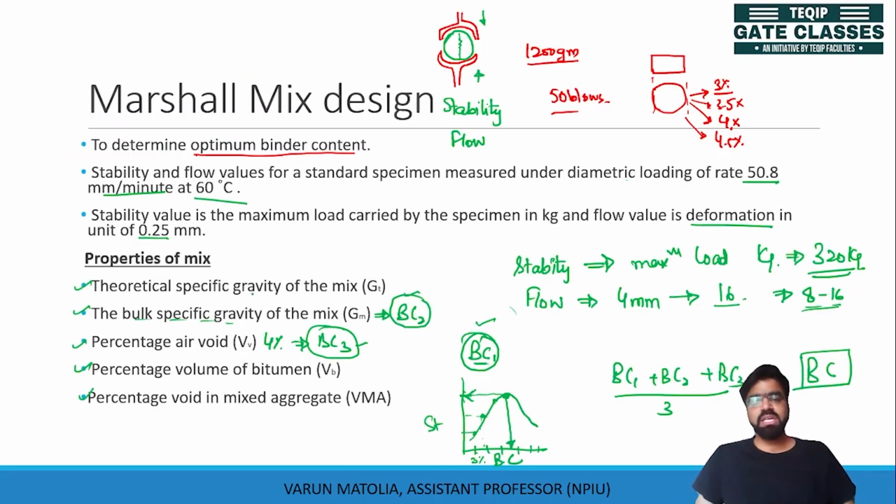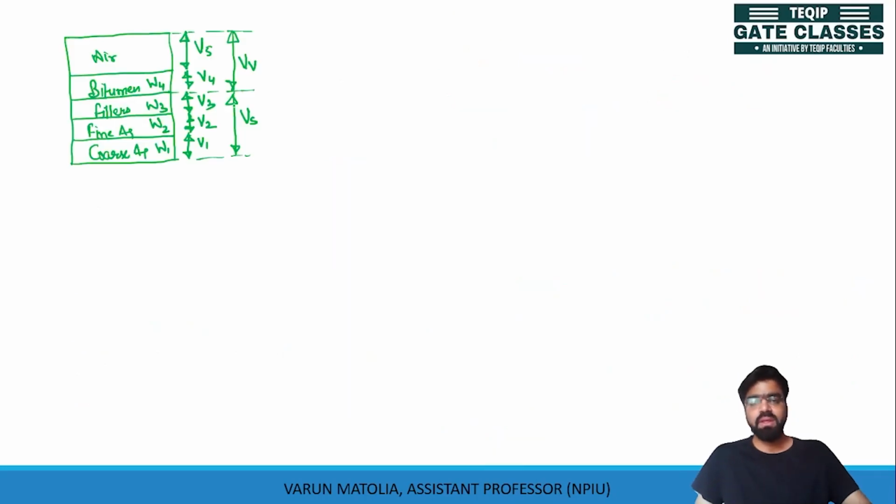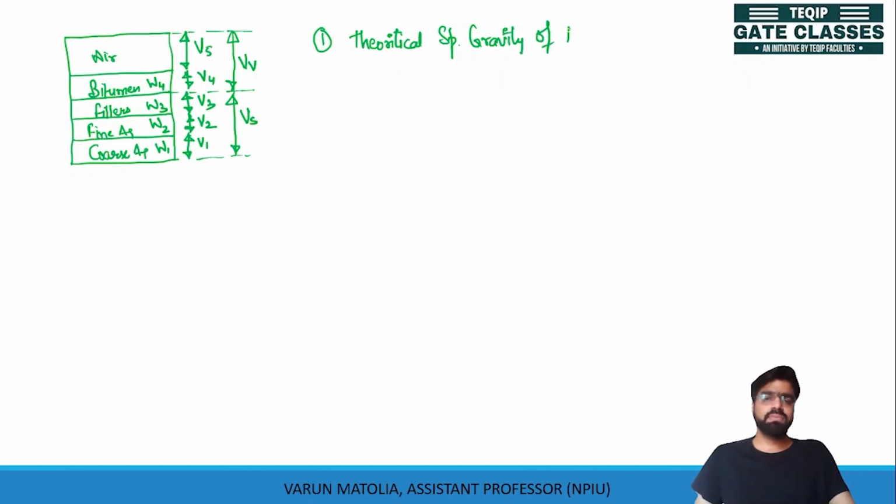First, let us see the theoretical specific gravity of the mix. Theoretical means we will calculate it, we will not measure it. So GT can be written as gamma theoretical divided by gamma water.